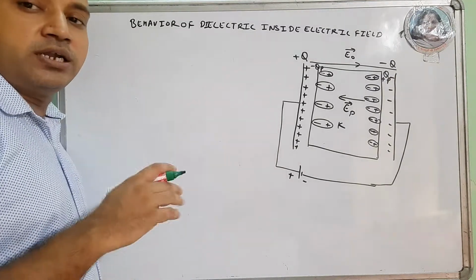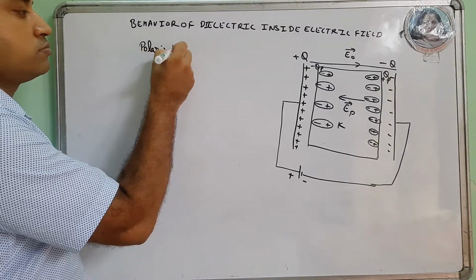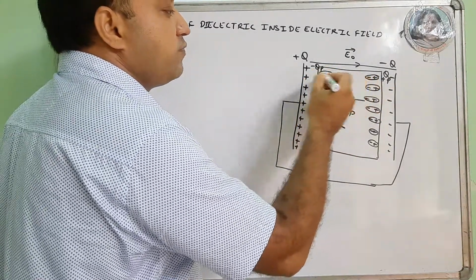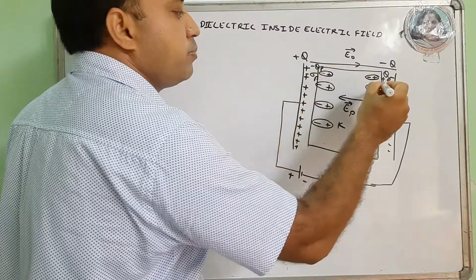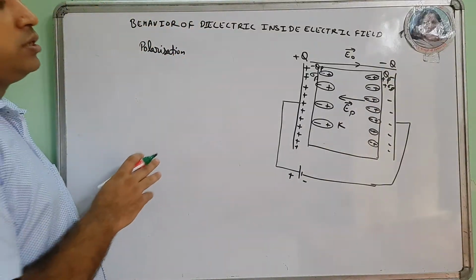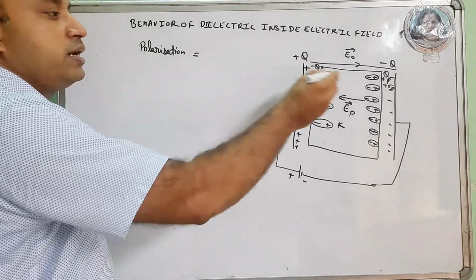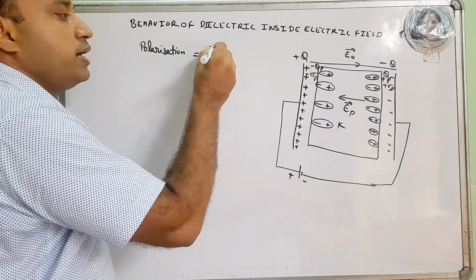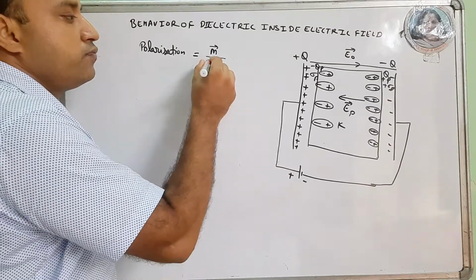Here we define a term, polarization. Suppose the surface charges developed at these ends are minus sigma P and plus sigma P. Then the polarization is the electric dipole moment developed per unit volume.